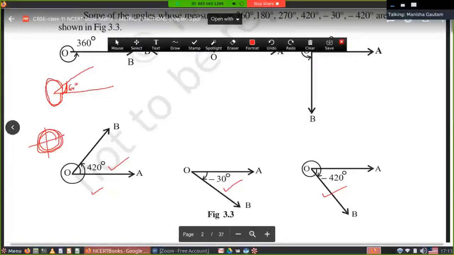Now here it is the clockwise direction. If the direction is clockwise and the angle is 30 degrees, we have to write minus 30 degrees. Here it is also the clockwise direction, completing one rotation of 360 and further again 60 degrees. It means 360 plus 60 is 420, and since the rotation is clockwise, it is minus 420 degrees. You have to remember that when the rotation is clockwise, a negative sign will be there. If the rotation is anti-clockwise, then the angle has a positive sign.